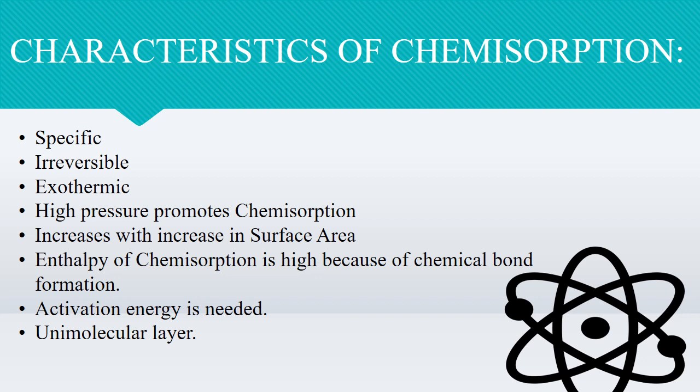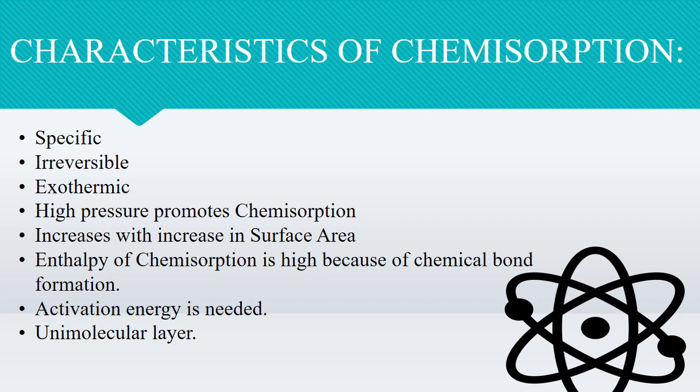How is it affected by surface area? Like physical adsorption, chemisorption also increases with increase of surface area of the adsorbent. As we know, by increasing the surface area, the rate of reaction becomes faster. This you have already studied in chemical kinetics.